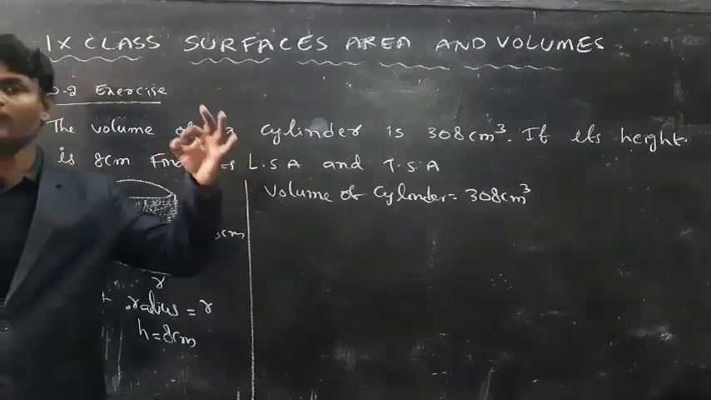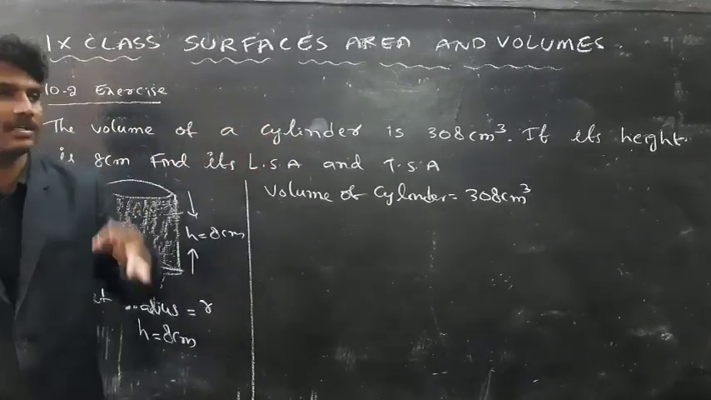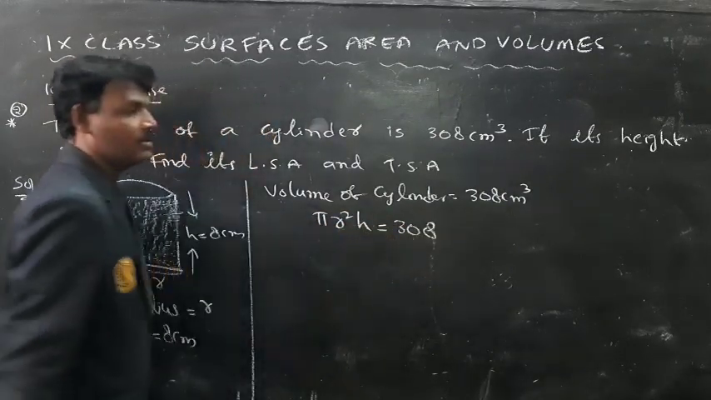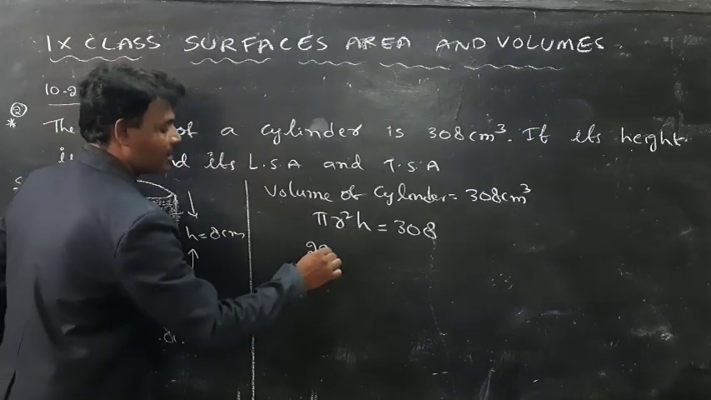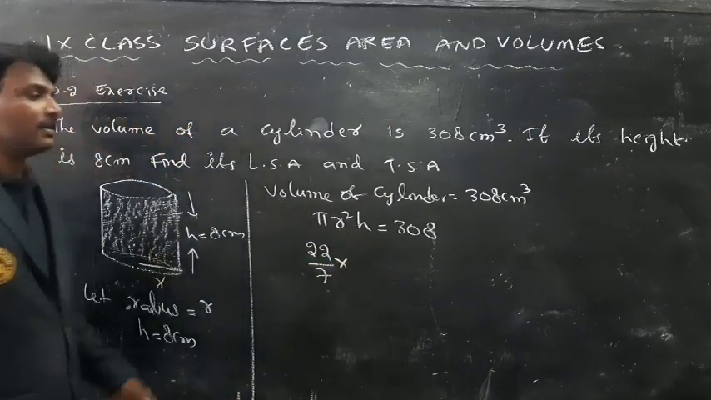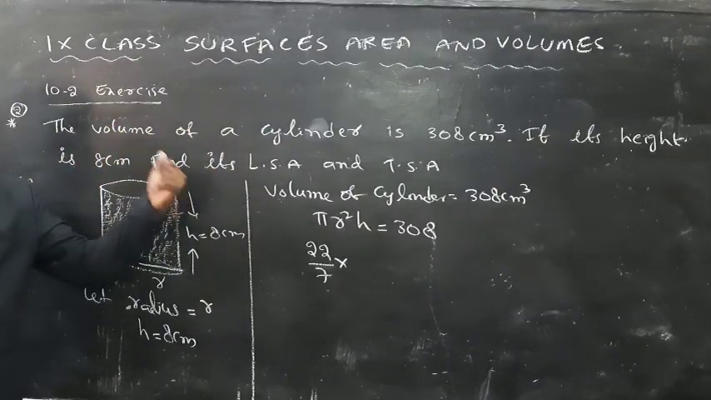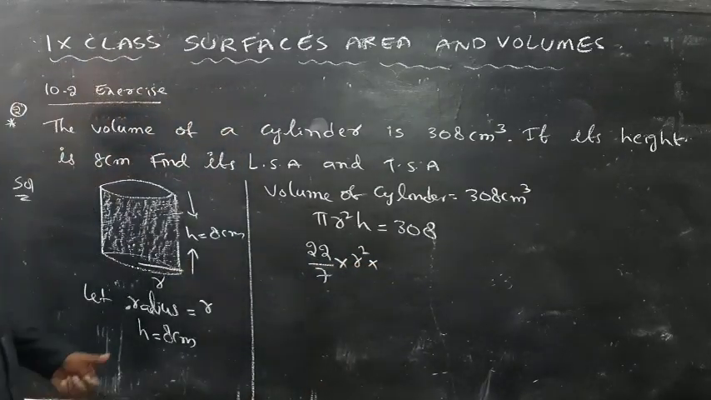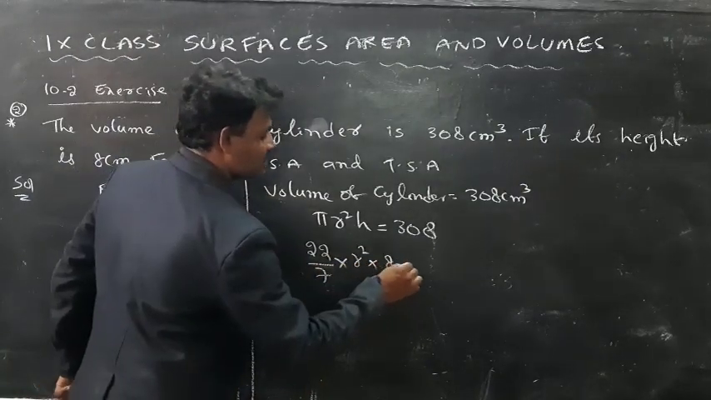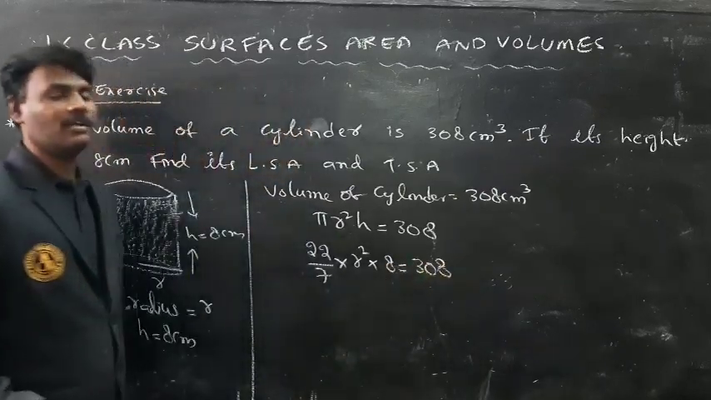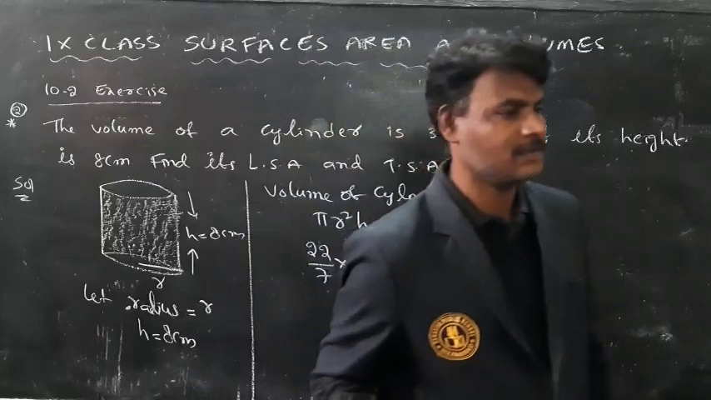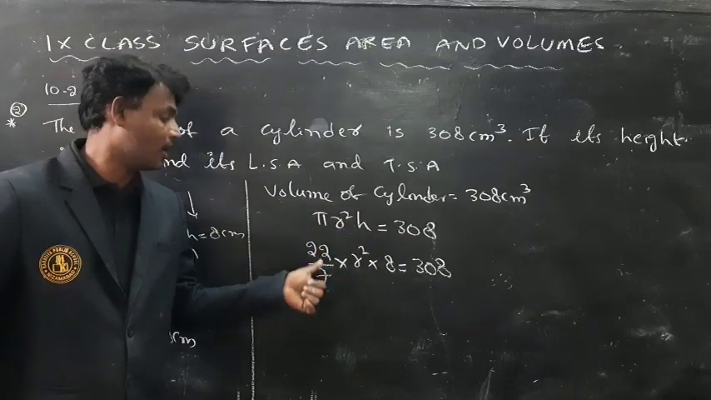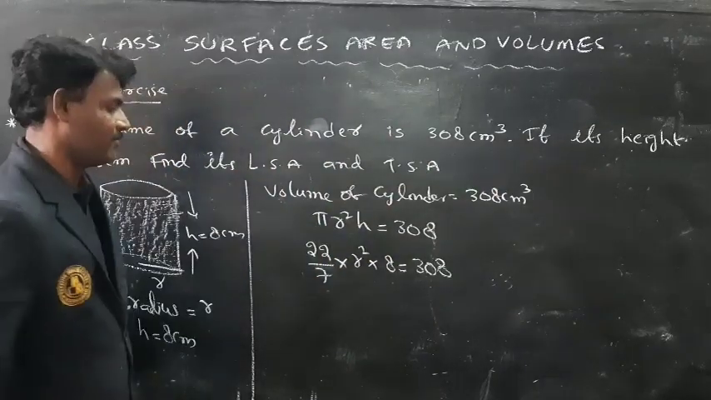What is the formula to find the volume of a cylinder? Pi r square h. Pi r square h is equal to 308. In this, what is the value of pi? Pi is 22/7, into r square. Here in the question, the radius value is not mentioned. You have to find the value of the radius. What is the value of the height? Height is 8 centimeters. So it is equal to 308. I am transposing this 22/7 and 8 to the right side of the equation.